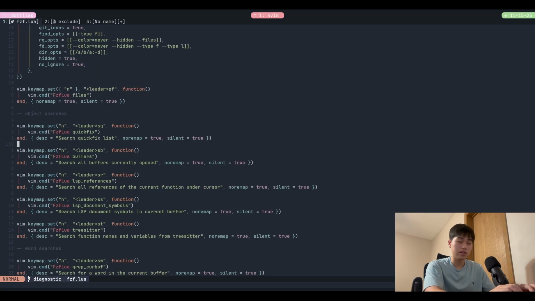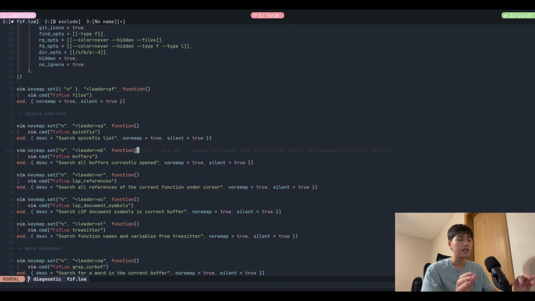These are also classic. And I think a really neat use case with leader SB is, for example, you're in an open source project, right? And you're going to definitions multiple times, like going to the original caller of a function or whatever.